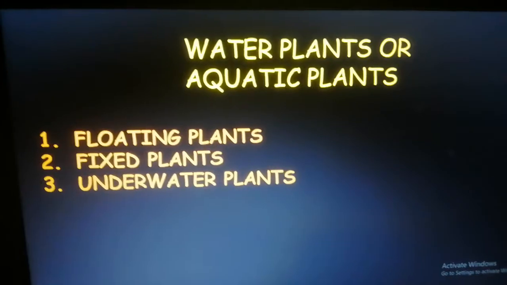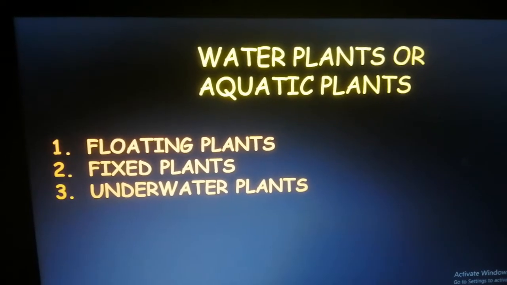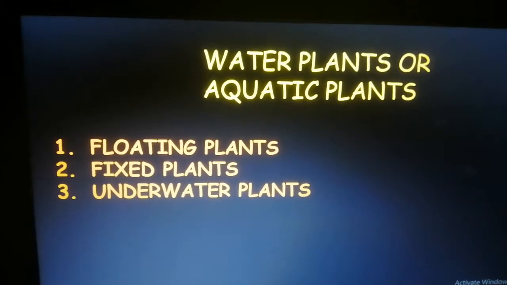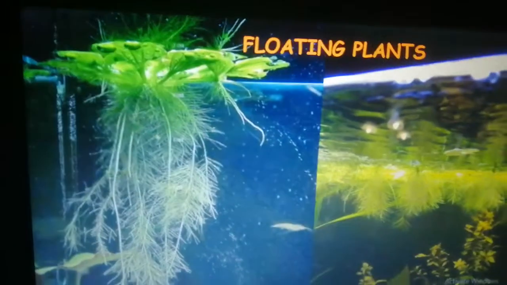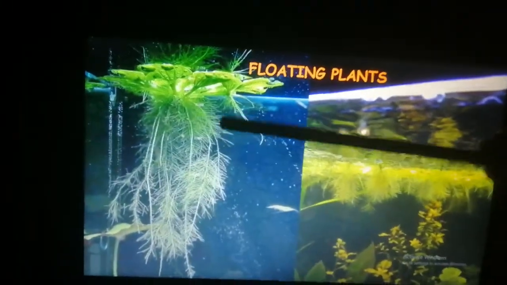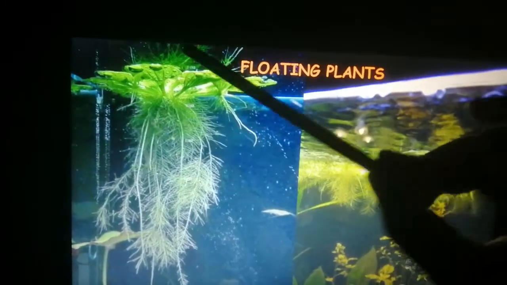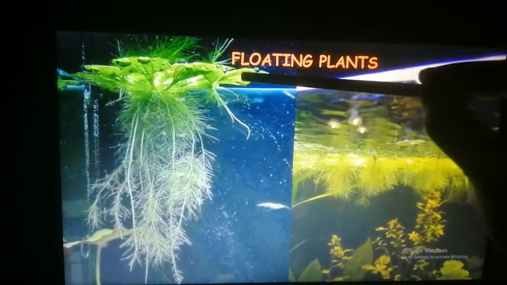When you hear floating plants, the first thing that should come into your mind is the word float. Okay, these plants float on the surface of water. This is how they appear. Okay, so the roots are floating in the water, the leaves are floating on the surface of the water.